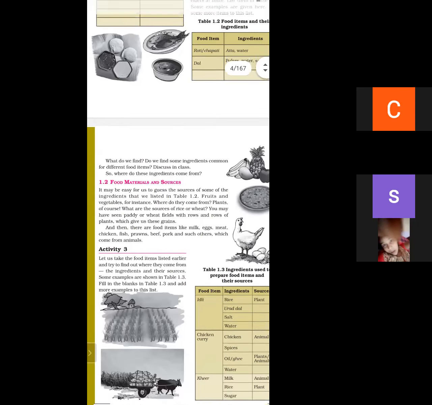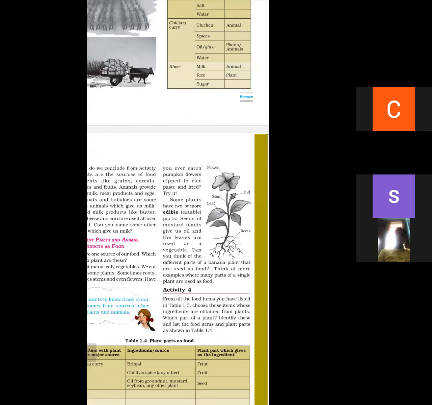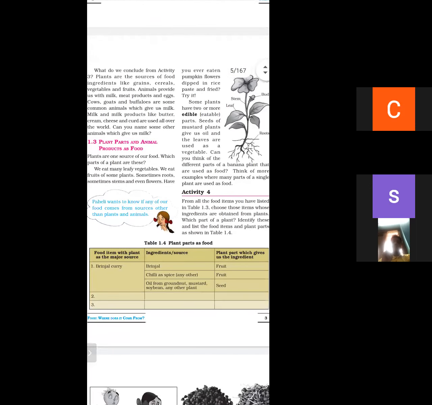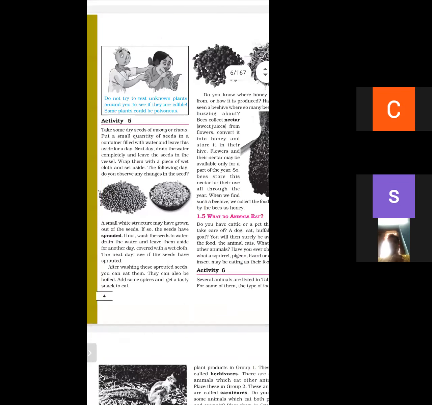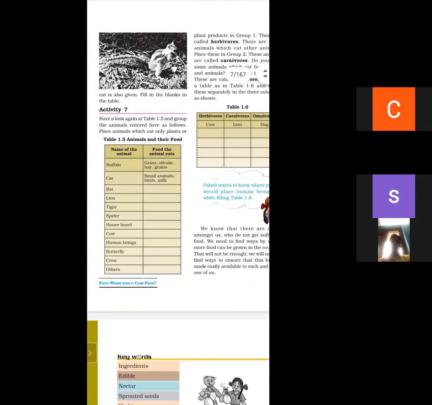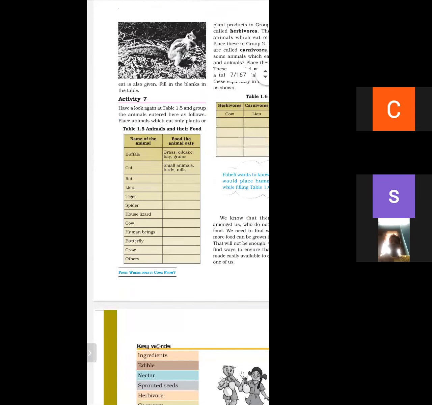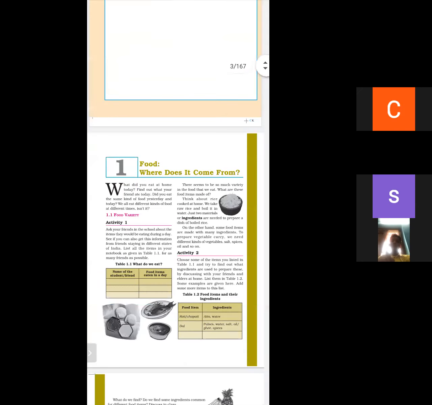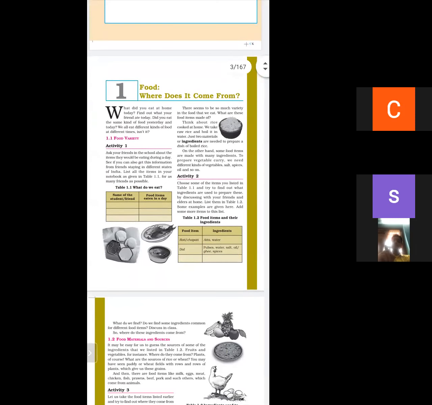Next is, what is the structure of a plant and what are its various parts? What are the plant parts and animal parts as food? What do animals eat? What are sprouted seeds? What is herbivorous? What is carnivorous? What is omnivorous? Any query regarding lesson 1?